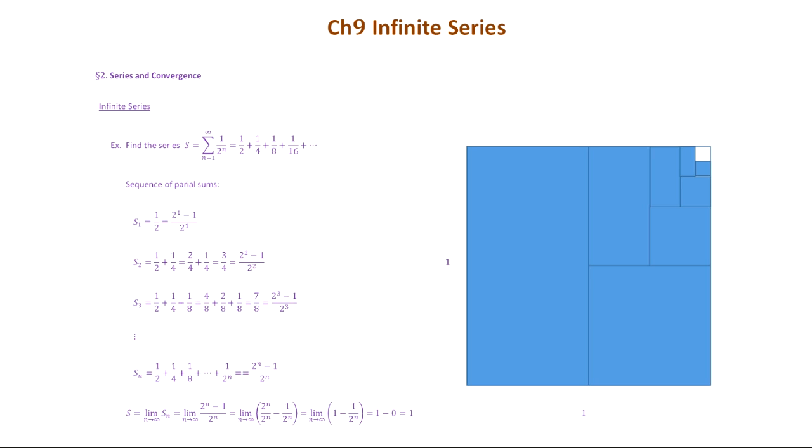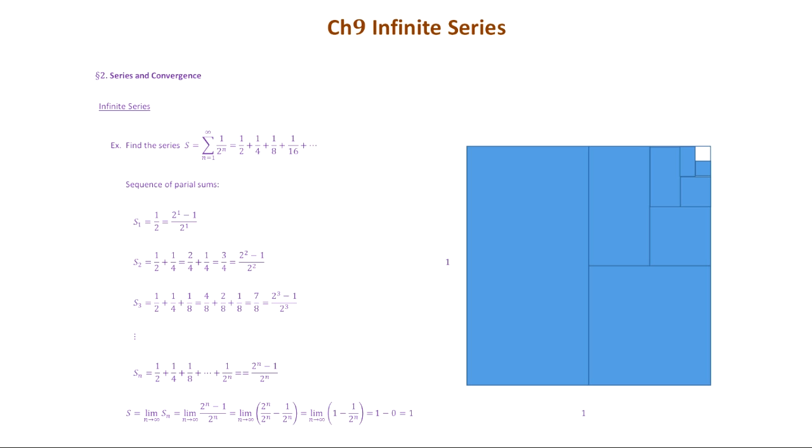So when you take the limit of this S of n, you get 2 to the n minus 1 over 2 to the n, and then obviously you can break it up into 2 terms from the denominator to get 2 to the n over 2 to the n minus 1 over 2 to the n. But 2 to the n over 2 to the n is just 1, so you get 1 minus 1 over 2 to the n. But when n approaches infinity, 2 to the n also becomes large, approaching infinity.